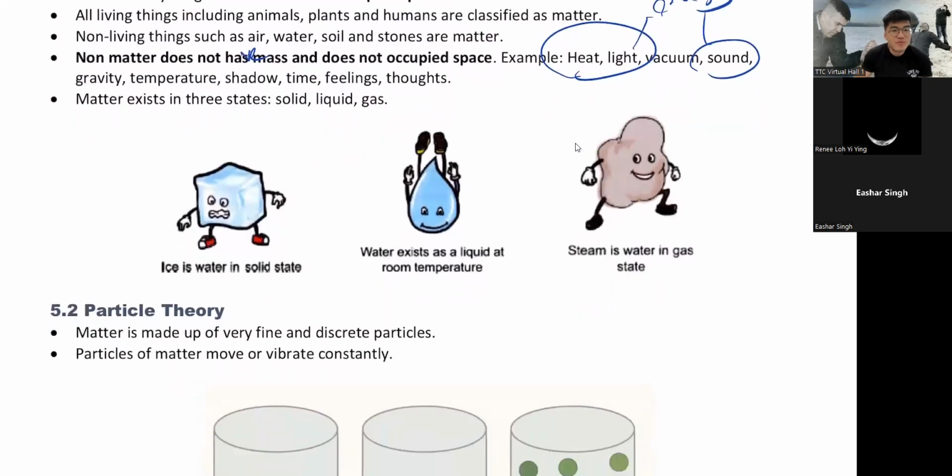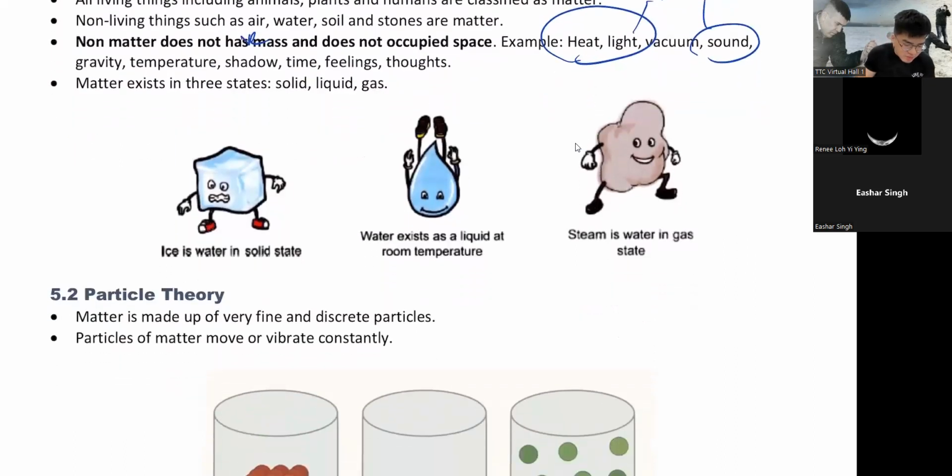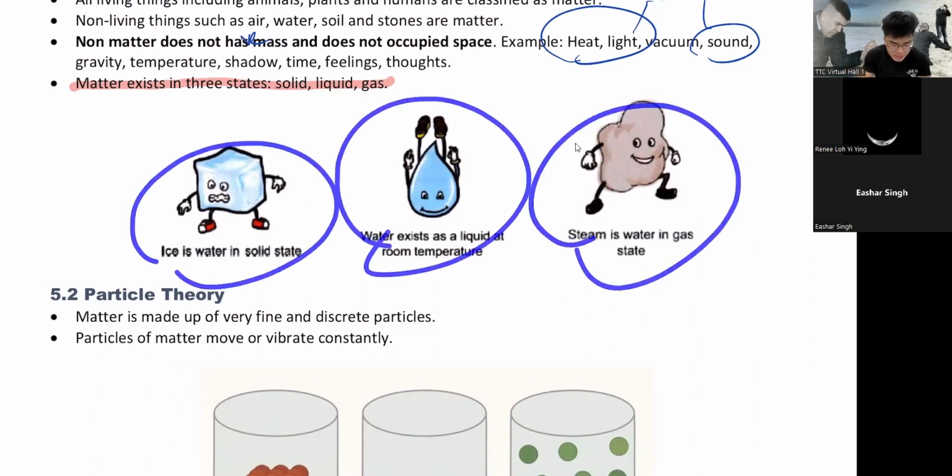So we were just on this just now. This is one of the main points. Matter exists in 3 states, which are solid, liquid, and gas. I am sure in primary school you already know this. So there are 3 states of matter, or we used to believe there are 3 states. There are actually 5 states of matter, but that is advanced chemistry already. Now we are only learning 3, which are solid, liquid, and gas.